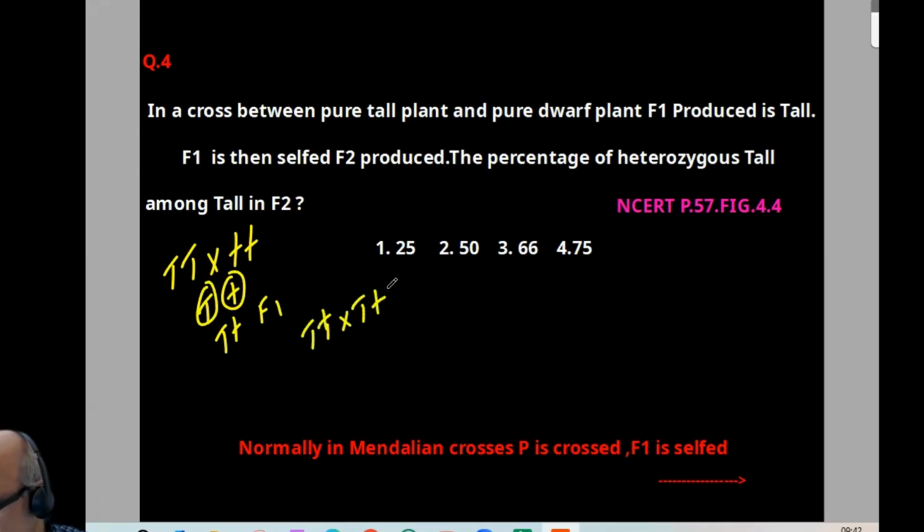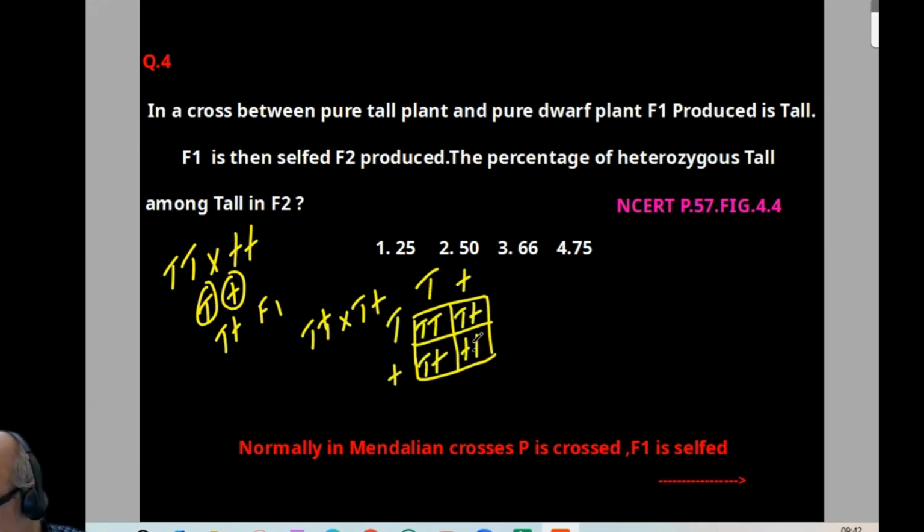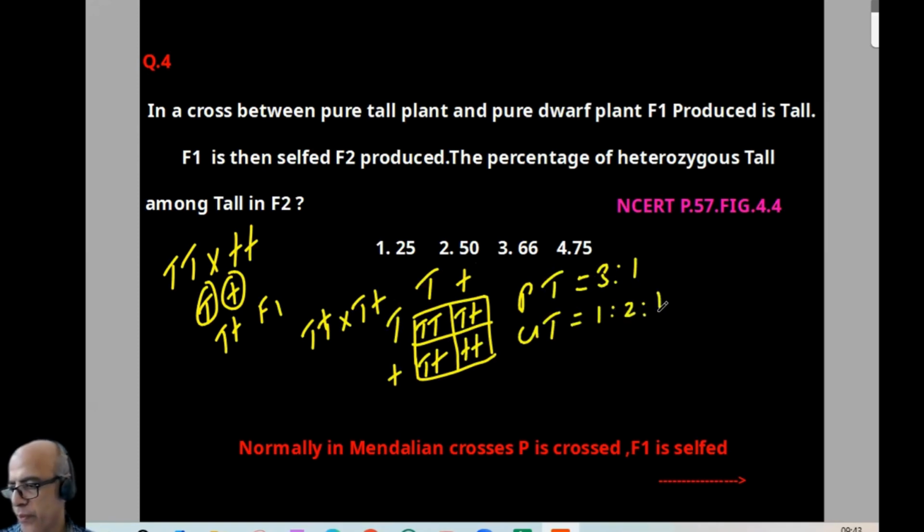When F1 is selfed, we can draw a checkerboard. That is the easiest way. Capital T small t, capital T small t, familiar to you. This way it proceeds. We can find the phenotypic ratio, it is 3:1. The genotypic ratio is 1:2:1. Okay. In the question, the percentage of heterozygous tall among tall, people may be misguided. They may think the question requires tall and select 75%.